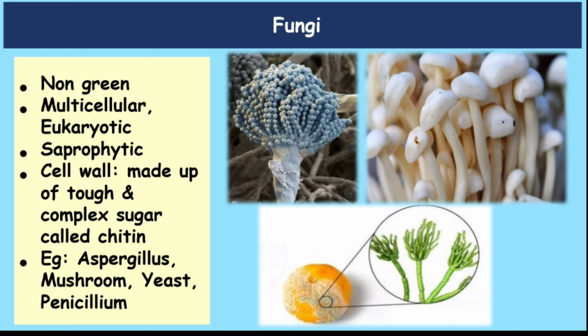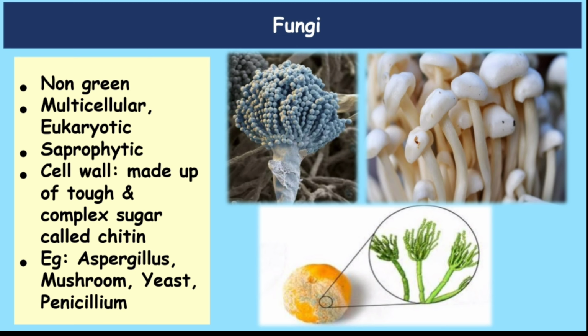Our next kingdom is kingdom fungi. To explain in easy language, have you seen burshi on food? In Marathi we call it burshi. When food is left open for a longer time, fungus accumulates there, which in Marathi is called burshi. Fungi, first of all, are non-green. They are multicellular. They are placed under eukaryotes, and they are heterotrophic, meaning they are dependent on others for their food. Some of them are saprotrophic, meaning they feed upon decaying organic matter.